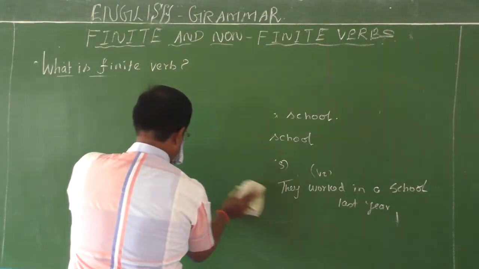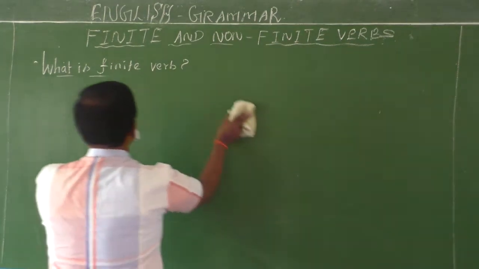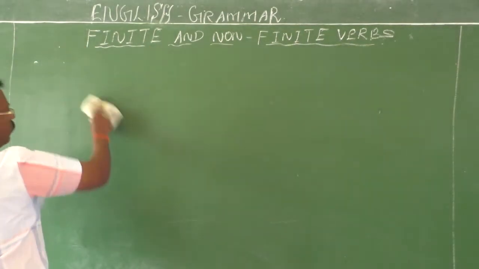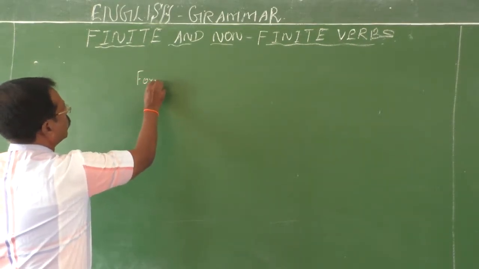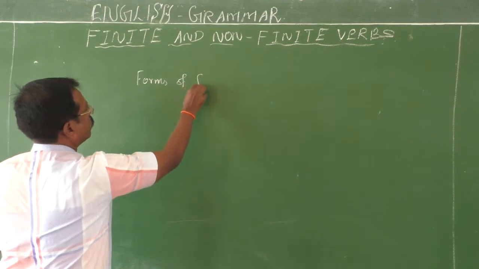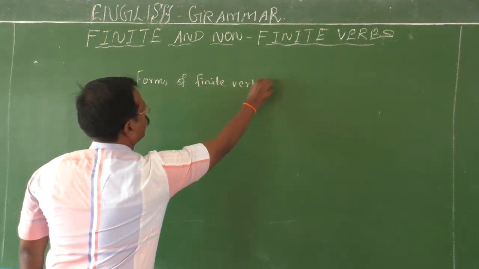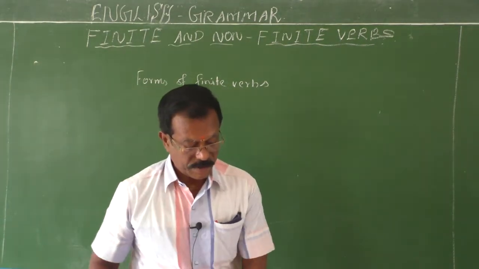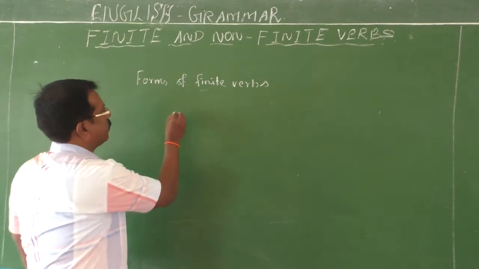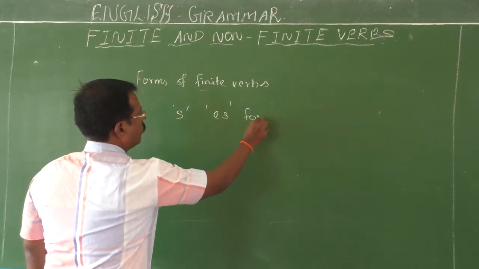Forms of finite verbs. Actually, finite verbs have s or es form.